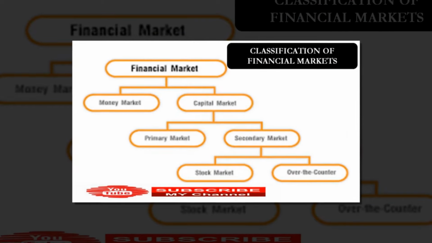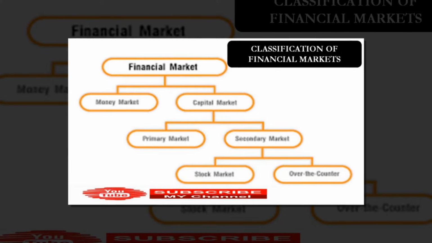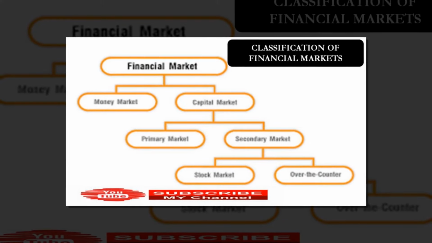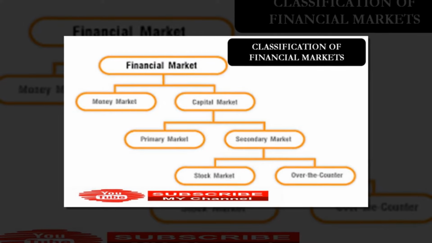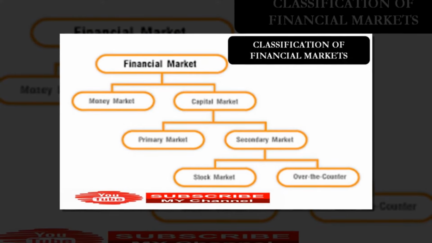Now, next topic, as a part of our syllabus, is the classification of financial market. Different types of financial market we can see. I have discussed that point: money market, capital market, primary market, secondary market, equity market, debt market, future market, or currency market.